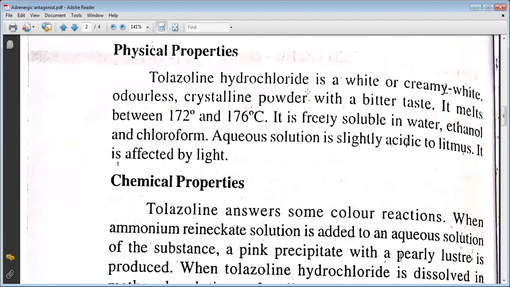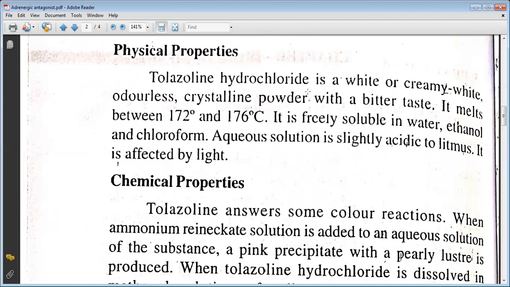The physical properties include: tolazoline hydrochloride is a white or creamy white, odorless crystalline powder with a bitter taste. It melts between 172 to 176 degrees Celsius. It is freely soluble in water, ethanol, and chloroform. The aqueous solution is slightly acidic to litmus. It is affected by light.